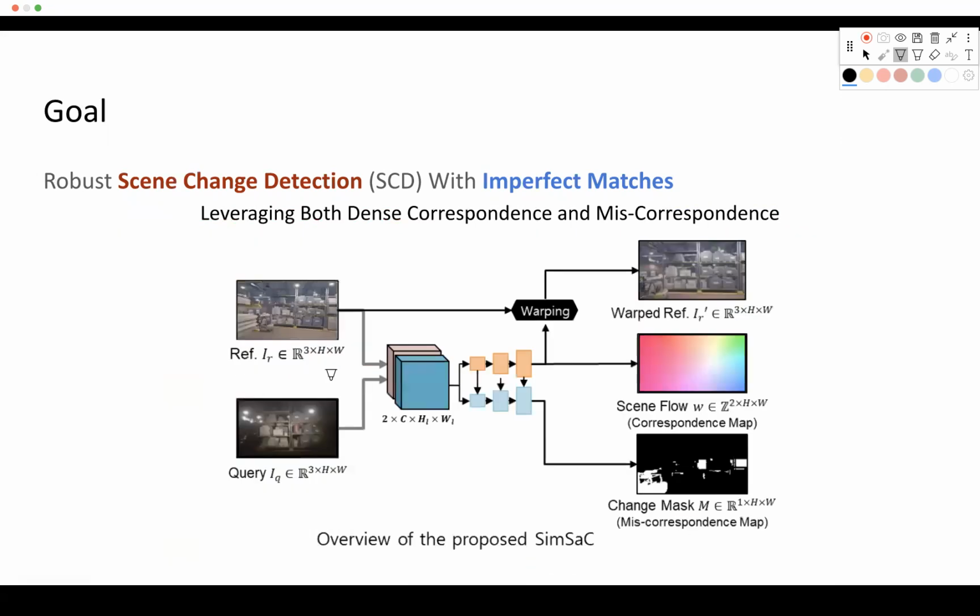This is another view of our research goal. By receiving reference and query images, we are going to design a network, and we are going to evaluate scene flow, which is the correspondence map, and the change mask, which is the miscorrespondence map.